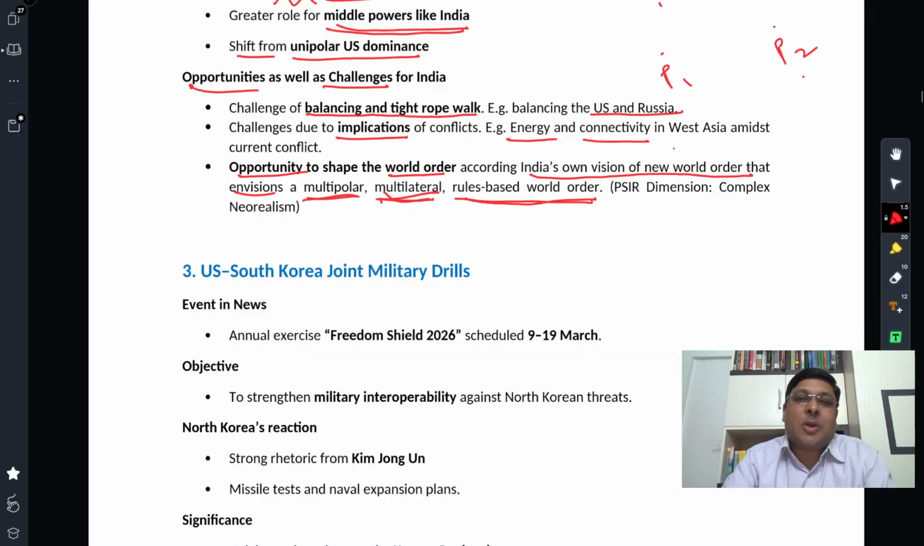Then, rules-based world order. What we are observing right now, we observed a hegemonic kind of world order, then we are observing some kind of multipolar world order. There is an opportunity now to shape a world order based on rules. So India can contribute to that as well.